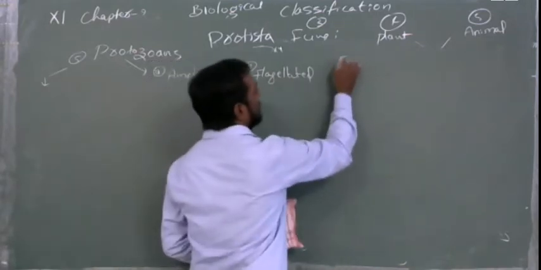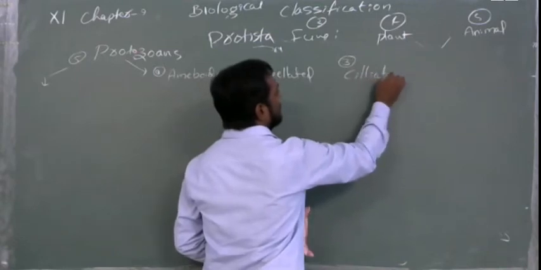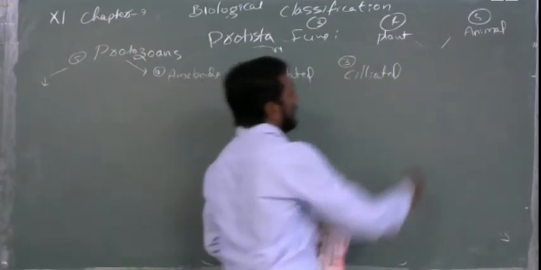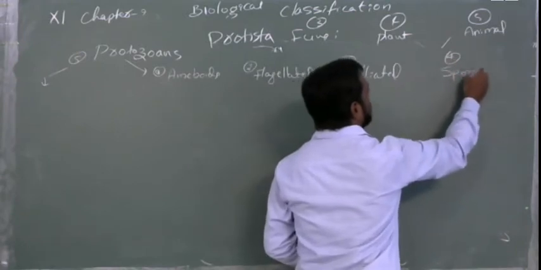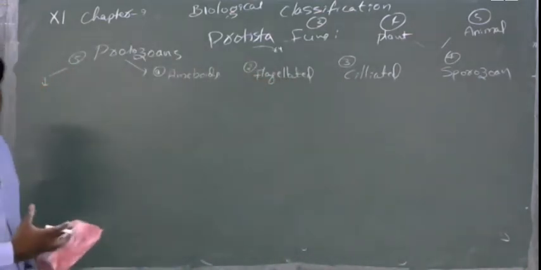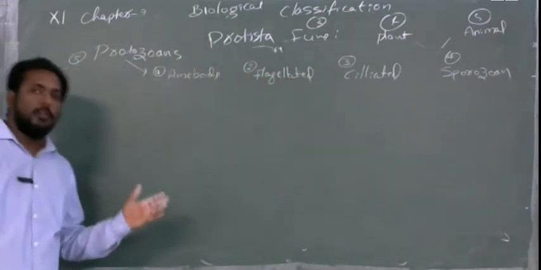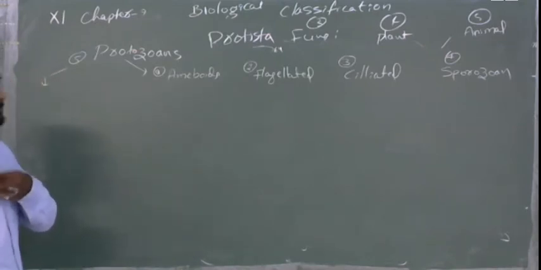Third, ciliated. And the fourth is sporozoan. These are amoeboid protozoans, flagellated protozoans, ciliated protozoans, and sporozoans.